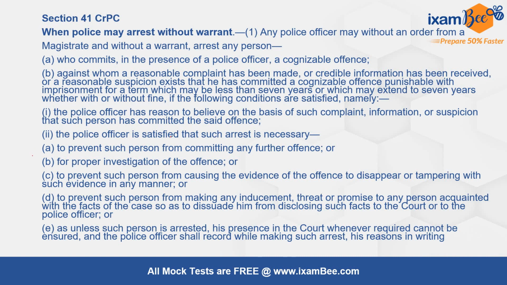Here, to prevent such person from committing any further offence, for proper investigation, to prevent such person from causing the evidence of the offence to disappear or tampering with evidence, to prevent such person from making any inducement, threat or promise, to ensure his attendance in the court whenever required. So for all these reasons, the police officer may arrest any person without warrant.